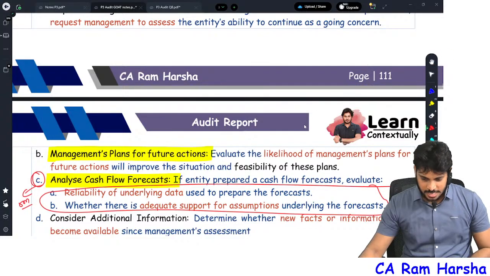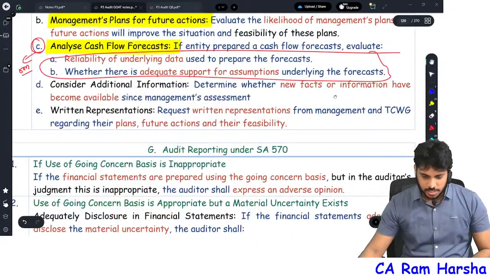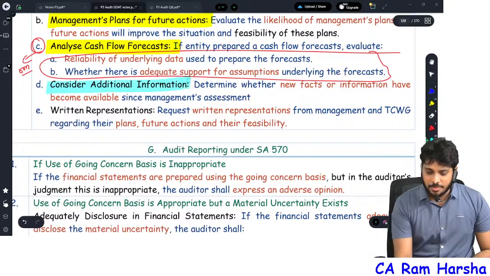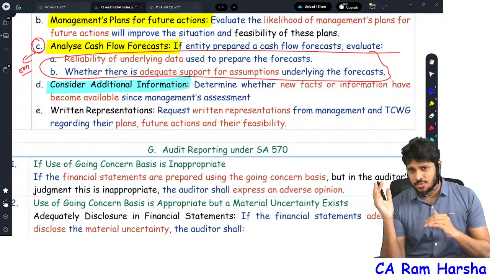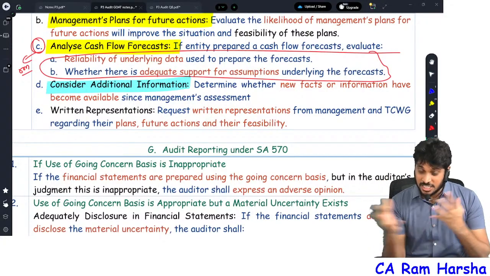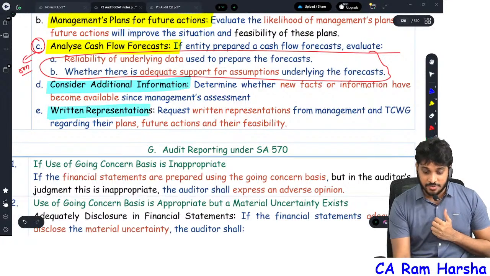Just a minute. Yes, you see here. So is there any other information additionally available? Last time management did an assessment, now you are once again doing an assessment. Additionally, if any data is there, check it out and get a written representation.